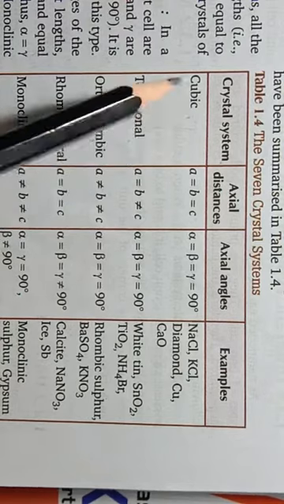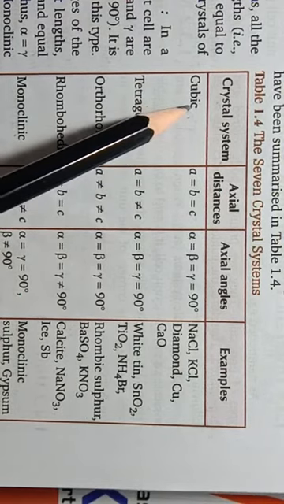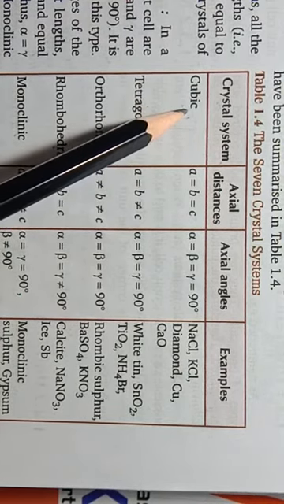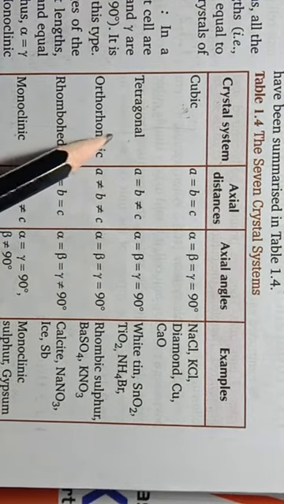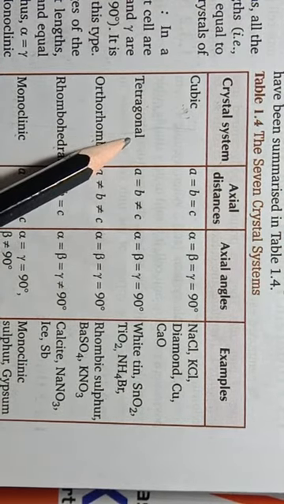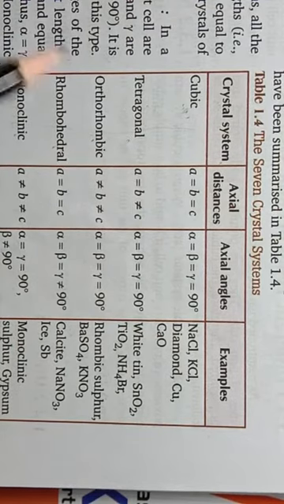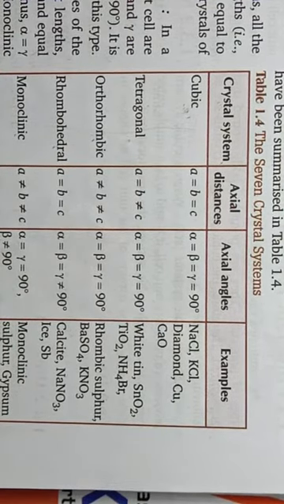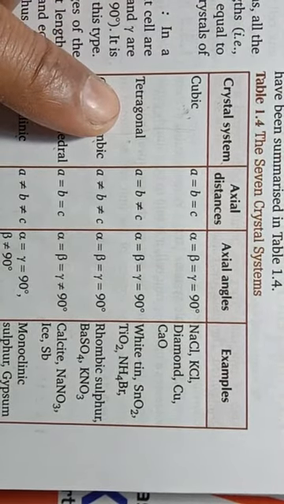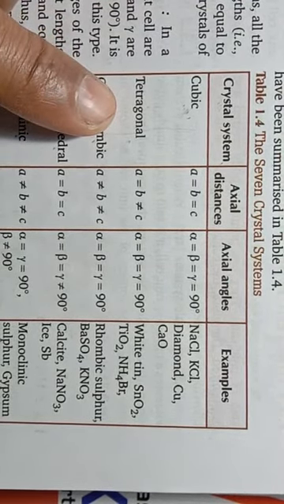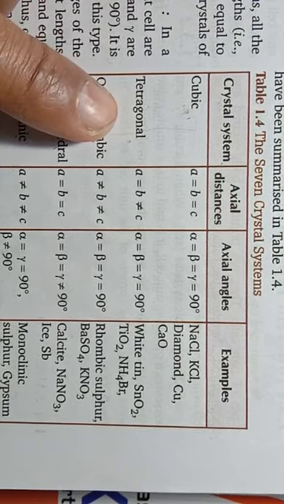For example, in cubic crystal system, cubic simple unit cell will be present. In tetragonal crystal system, simple tetragonal unit cell will be present. So simple unit cell means such unit cell which is having lattice points at corners only.